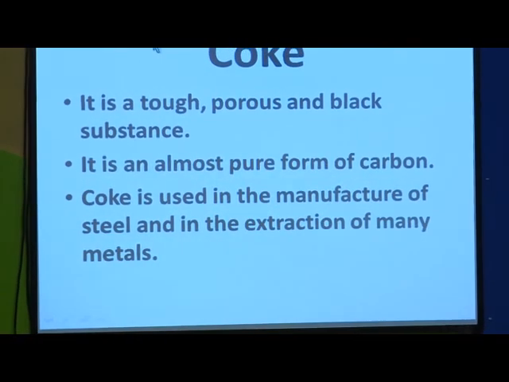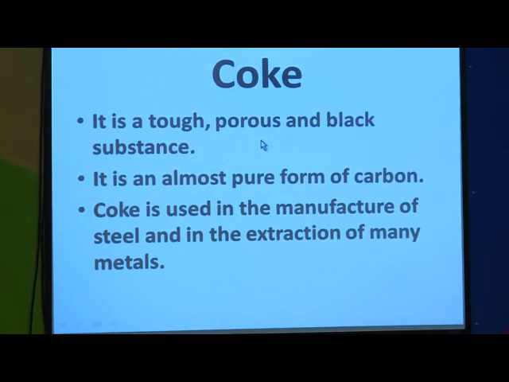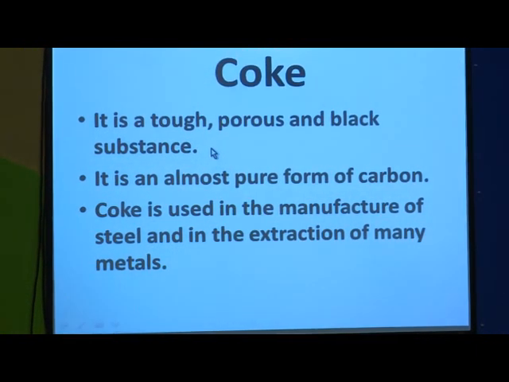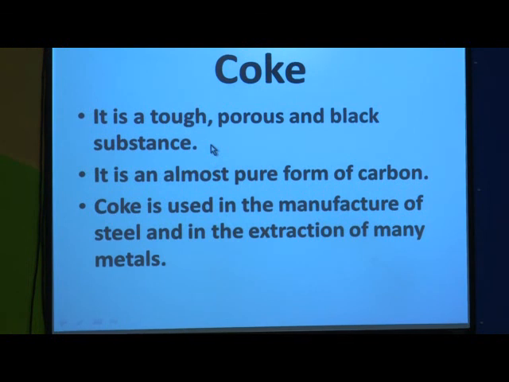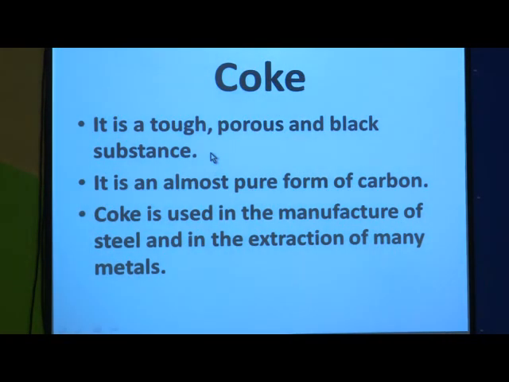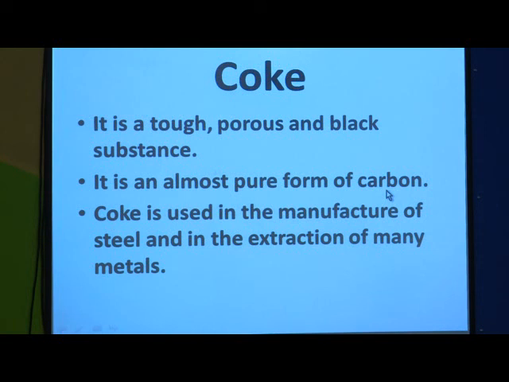Coke is a tough, porous and black substance. So, what is the nature of coke? It is tough. It is porous. Porous means it has tiny pores, small holes on its surface, and the color of the coke is black. The second property of coke is that it is an almost pure form of carbon.